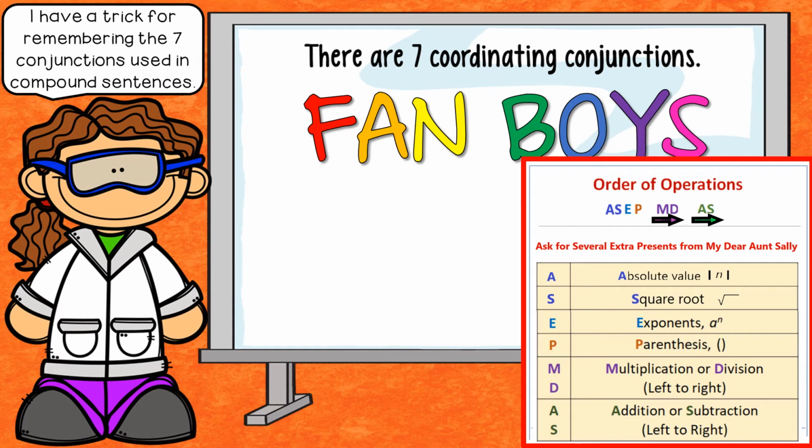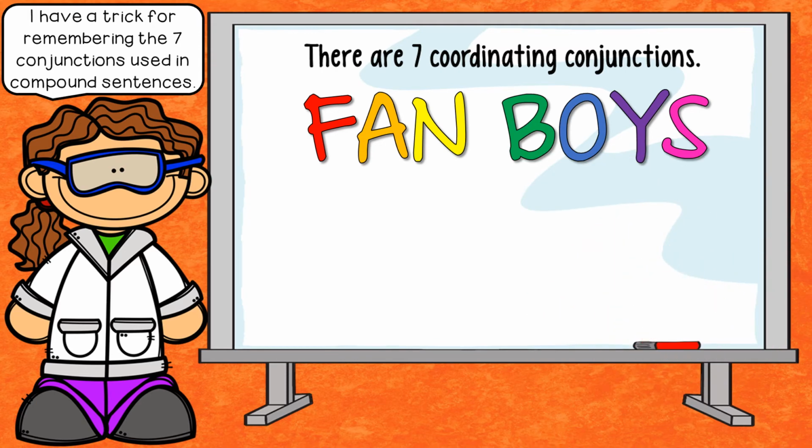the order of operations. Where, if I file it into my filing cabinet in my mental capacity area called my brain, as ask for several extra presents for my dear Aunt Sally, and I can remember what each of those letters stand for, then my remembering happens a lot easier, and I don't have to remember all of that information in one long, run-on, complicated sentence. Same idea with fanboys. I don't have to remember every single one of those.